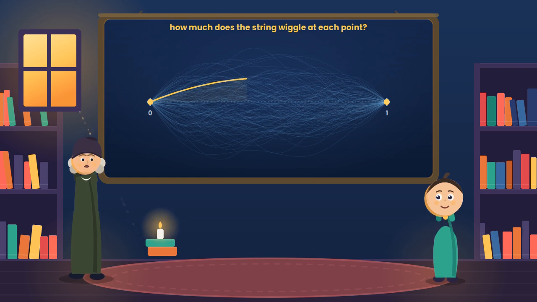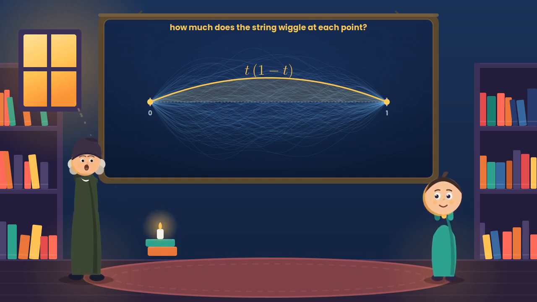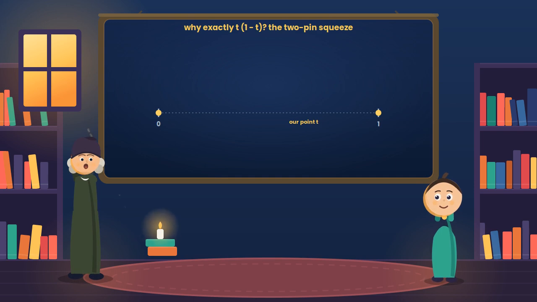Trace how big it typically is across the string, and you get a smooth arch: 0 at both pins, tallest in the center. Work it out, and that arch turns out to be exactly t times 1 minus t. But why exactly t times 1 minus t? Here's the lovely reason, and it connects straight back to our random walk. Ignore the right pin for a moment.